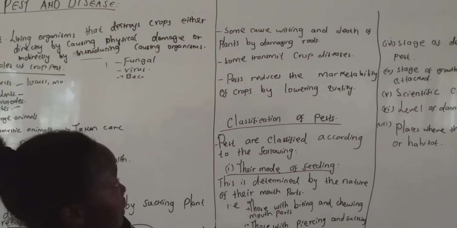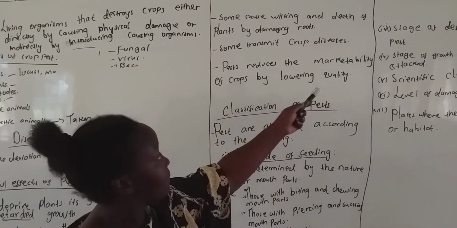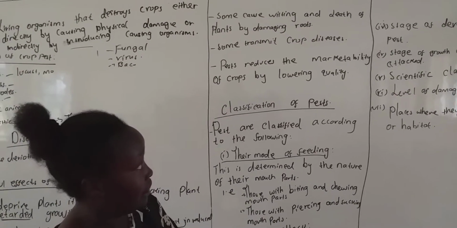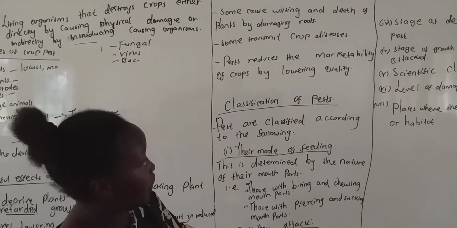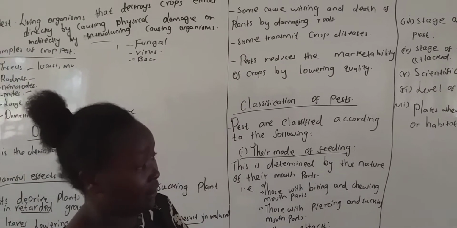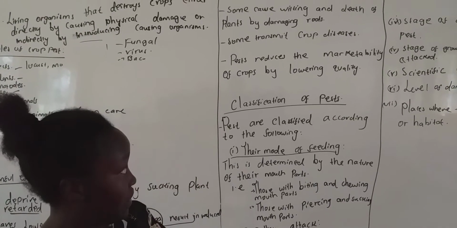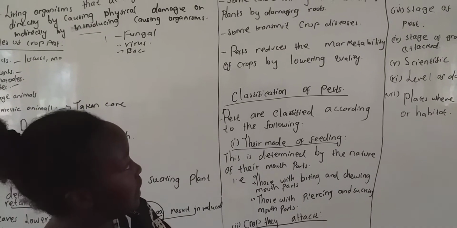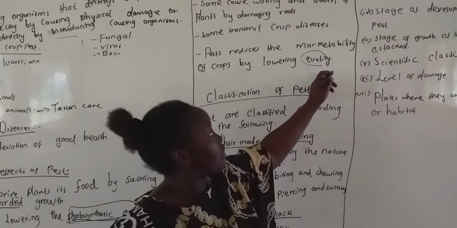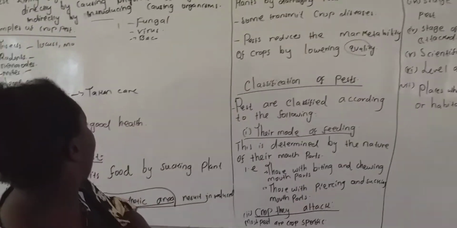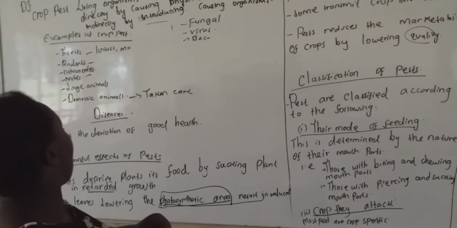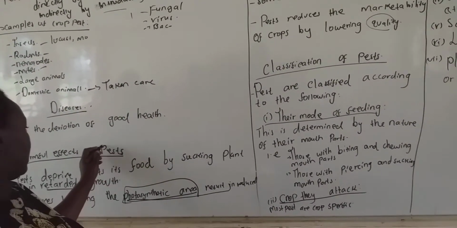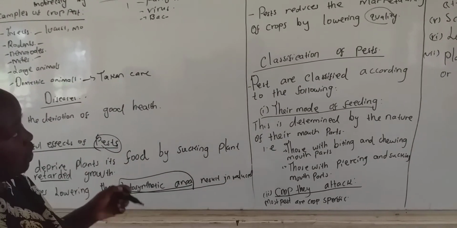And then we say pests reduce the marketability of crops by lowering the quality. Assuming you have a bag of maize and that maize has been attacked by weevils. We know weevils make holes in the maize. So if they make holes in that maize, it means they will reduce the quality, hence reducing the marketability. So those are a few harmful effects of pests to our crops. And pests are always harmful to our crops.